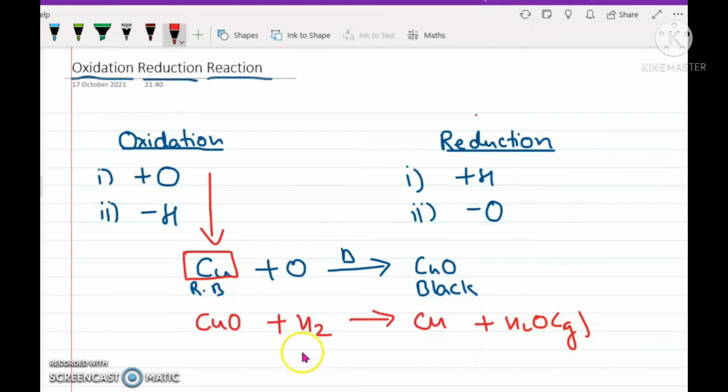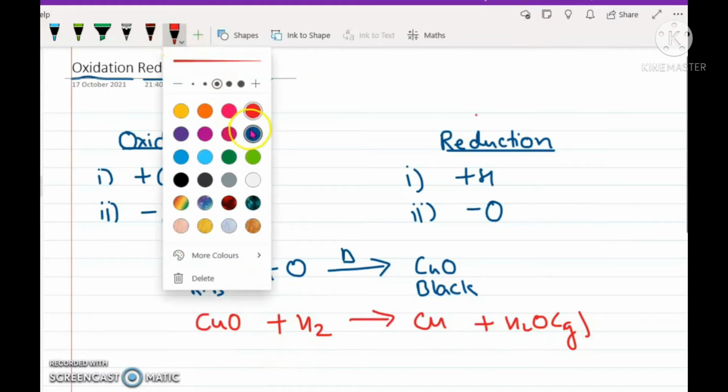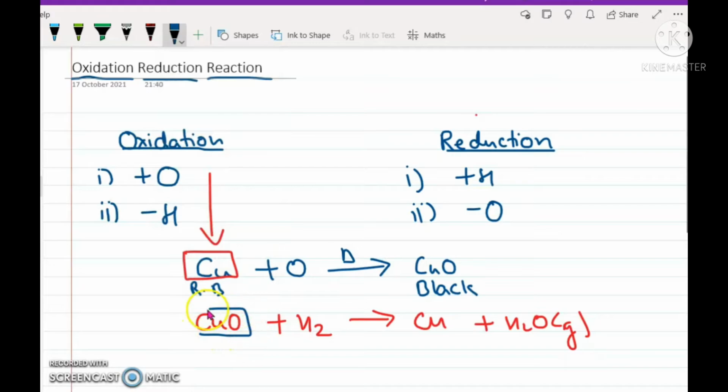Now over here again, please look very carefully that the copper oxide, which is one of the reactants, has lost its oxygen. You can see the CuO has converted to copper. That means it has lost its oxygen, and losing oxygen is referred to as reduction.